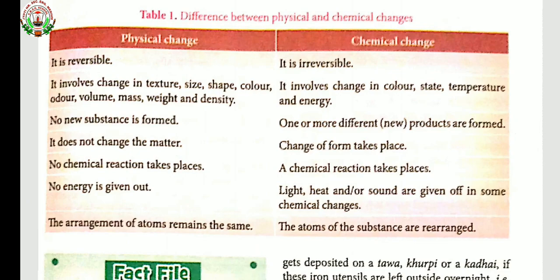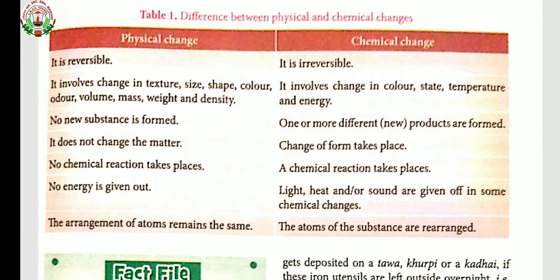Examples we had discussed in the previous class. One example I will give you is changing milk into curd. Can the curd again change into milk? No, it cannot be changed. Another is burning of wood. If we burn wood, it will change into a new product, that is ash. Can the ash be converted again into a log or wood? No, it is not possible. So which type of change is it? It is an irreversible change. So these two types of change we had discussed in the previous class.